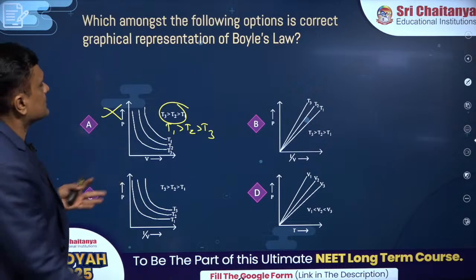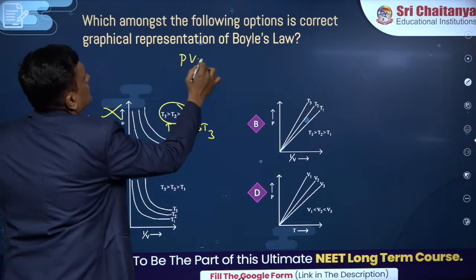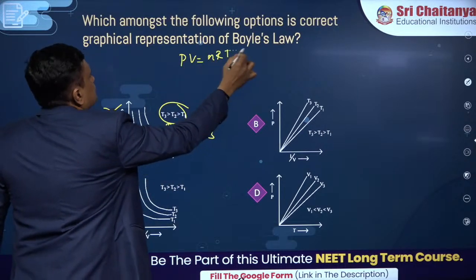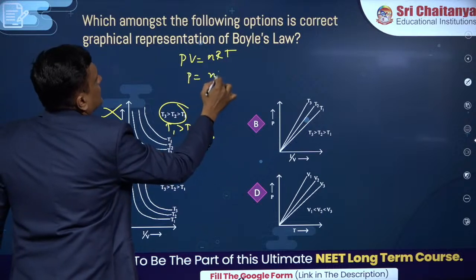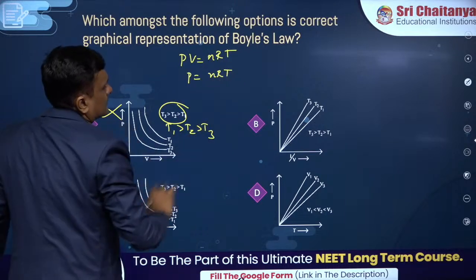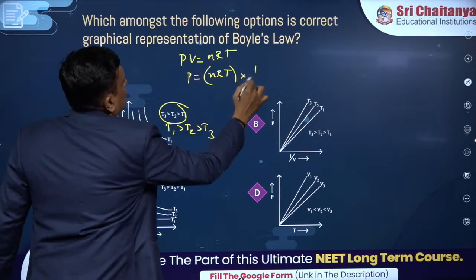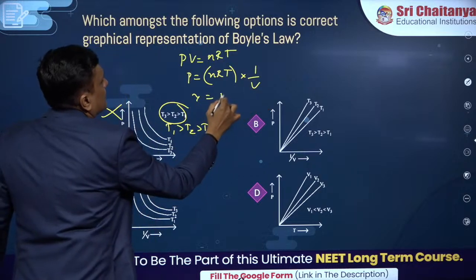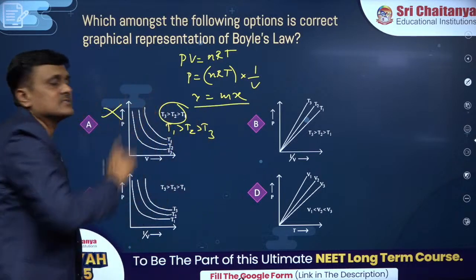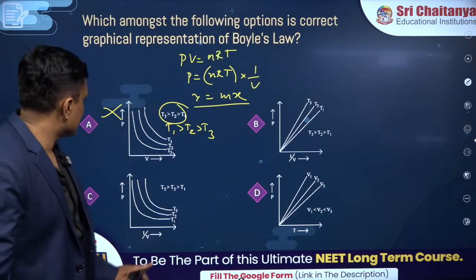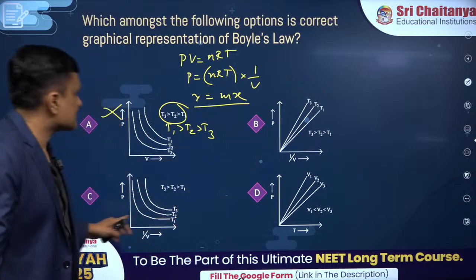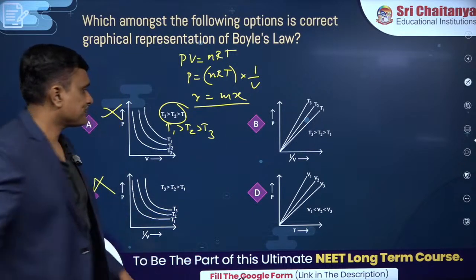So how would I get the answer then? PV equal to nRT. P is equal to nRT into 1 by V. So y equal to mx. So it's a straight line which is passing through the origin. P versus 1 by V is a straight line. So this is wrong.